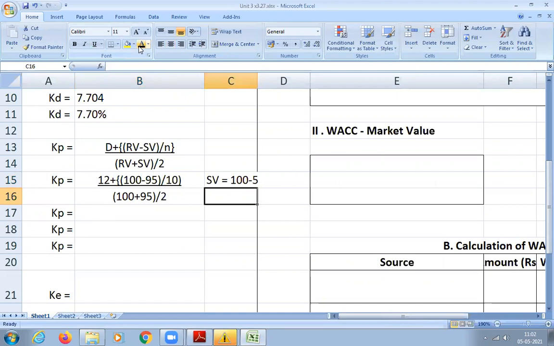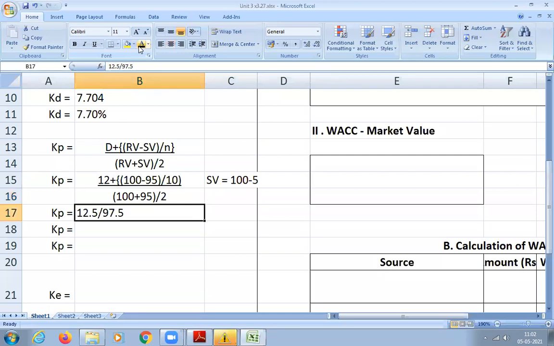Any doubt in the substitution? What I have done now in the Excel? So calculate the denominator first. How much are you going to get? 12.5. And the numerator? 97.5.